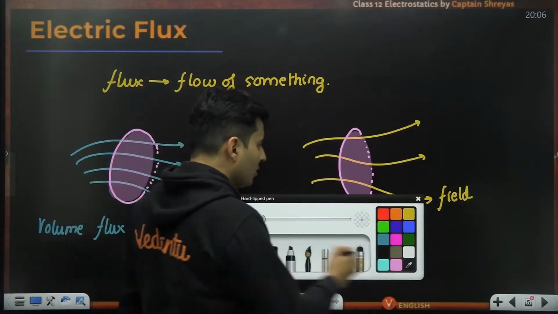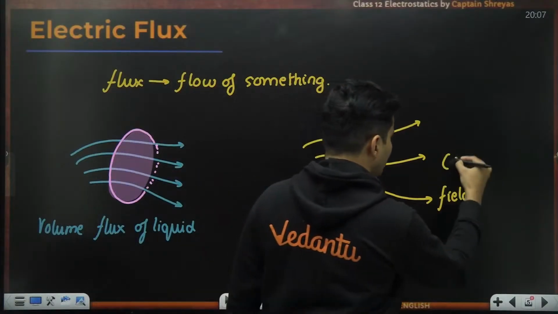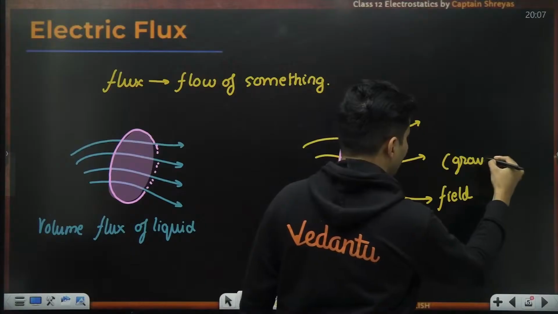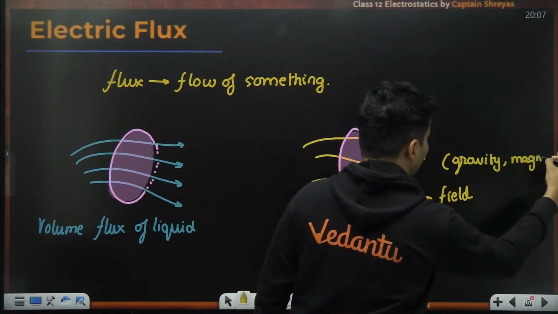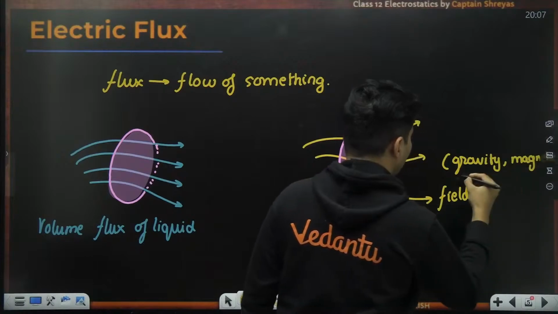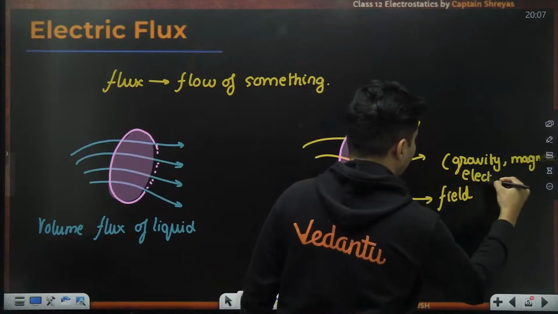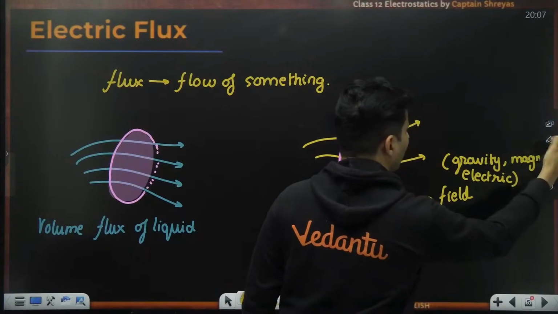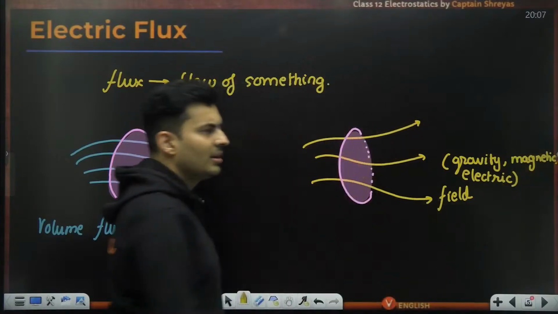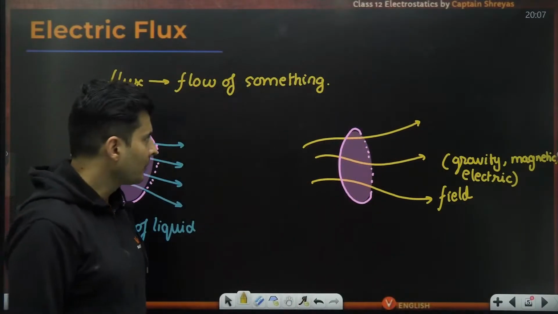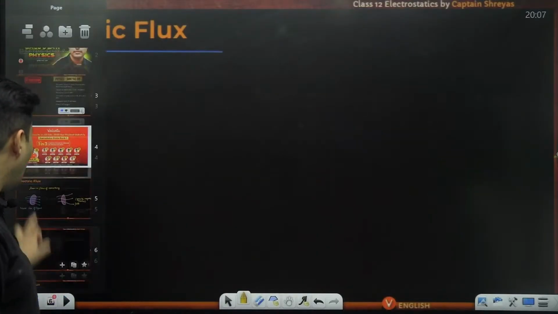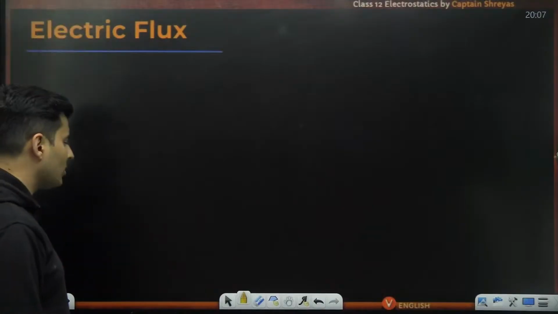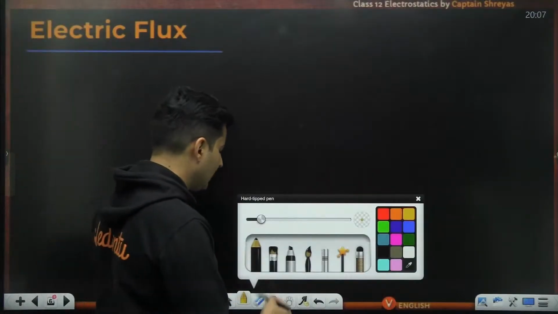So this field could be anything. This could be a gravitational field, this could be magnetic, or this could even be electric. It really doesn't matter. Accordingly, that kind of flux will be associated with it. So now that you understand what flux means, how do I know whether there is electric flux or not? The answer for that is simple.